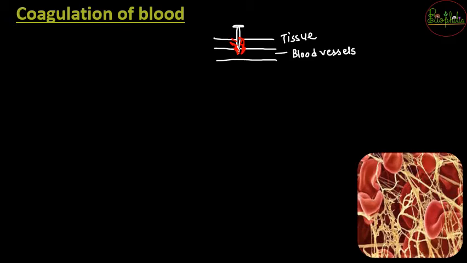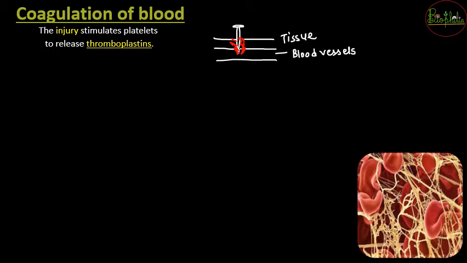So in blood clotting, the first step that occurs is the release of thromboplastin. Thromboplastin is released from the injury site. It is going to send signals that at this particular place there is a need of blood clotting.